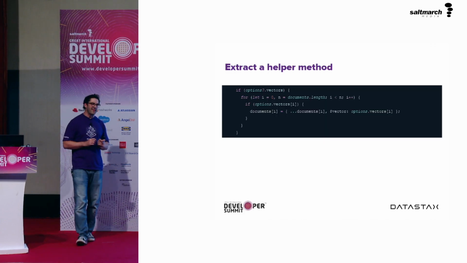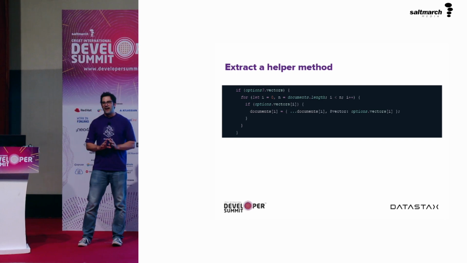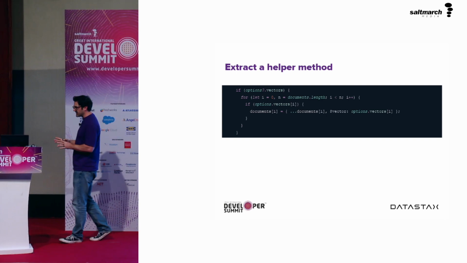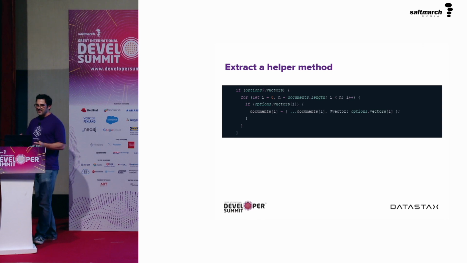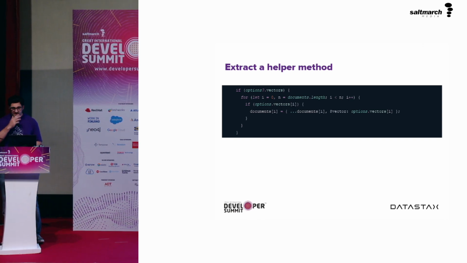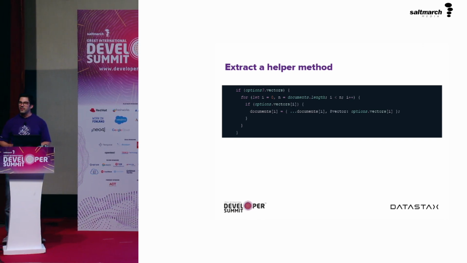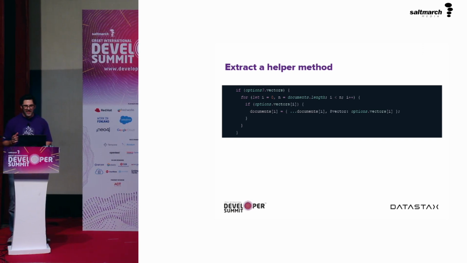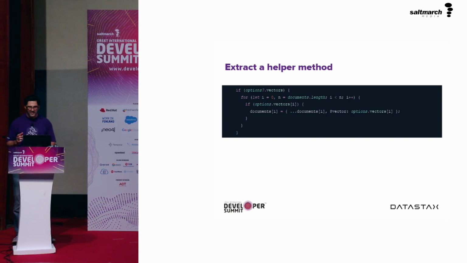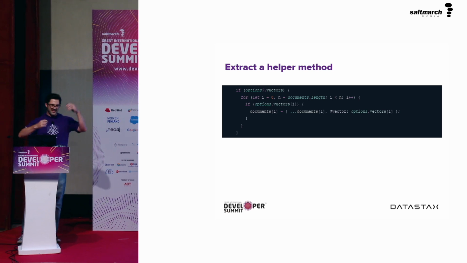Extracting helper methods, I think, is one of the most useful parts of this. It's also the more difficult part, I think, because getting a helper method right is very important. And so in this case, we're actually looking at that second part of the code from the last part, in which now we have got vectors in this object. We're going to loop through them and assign a vector to a document.